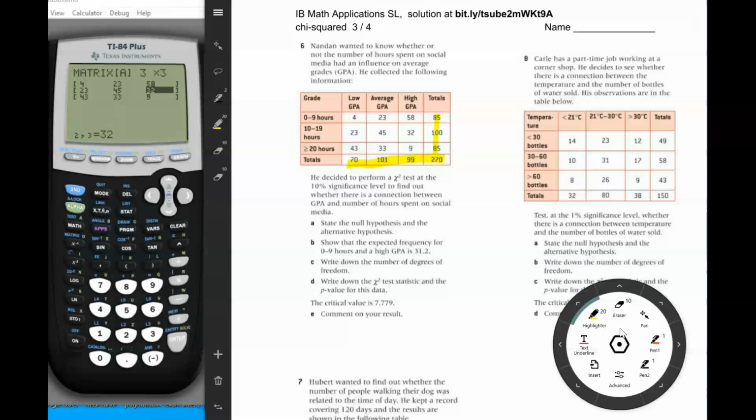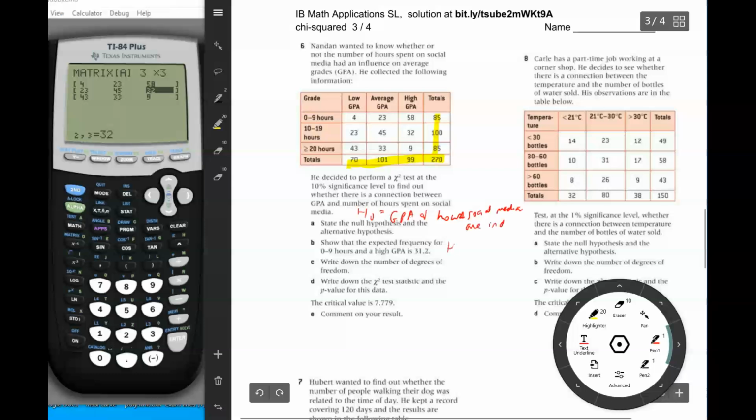So I have input the data into matrix A, as you can see on the left. And now I'm going to do the chi-squared test. Oh, before I do that, why don't I say what the null hypothesis and the alternative hypothesis are? So the null hypothesis is GPA and hours spent on social media are independent.